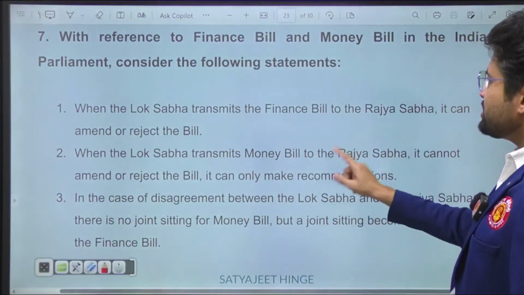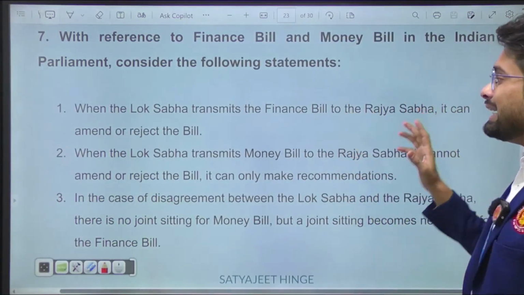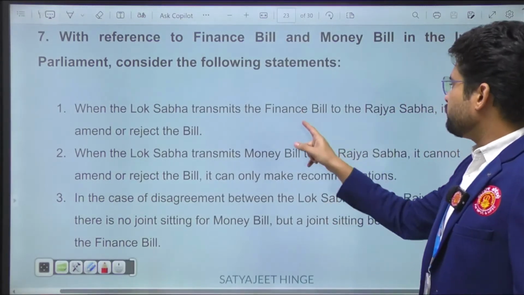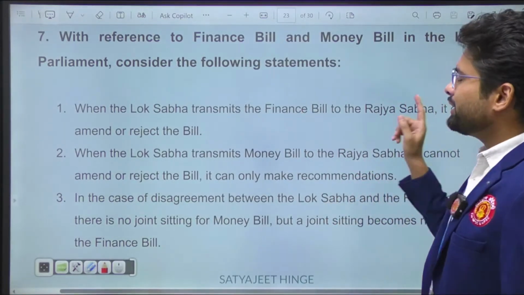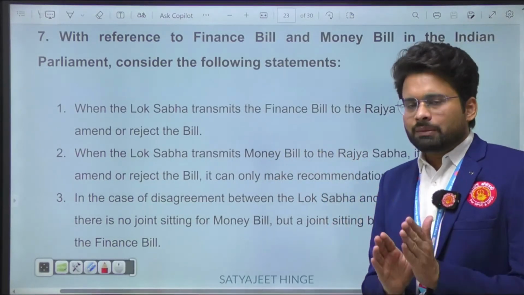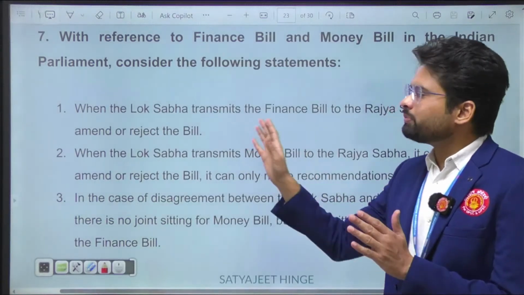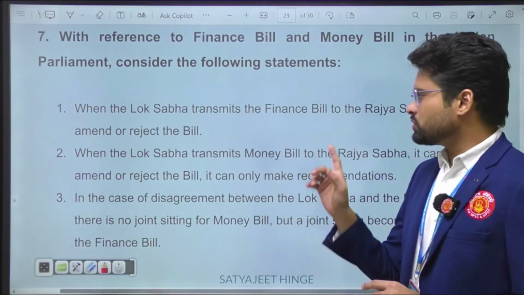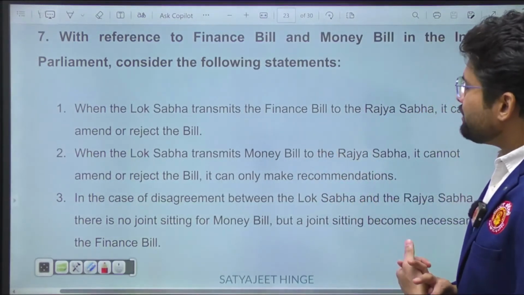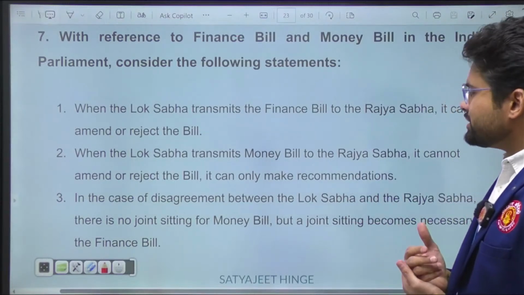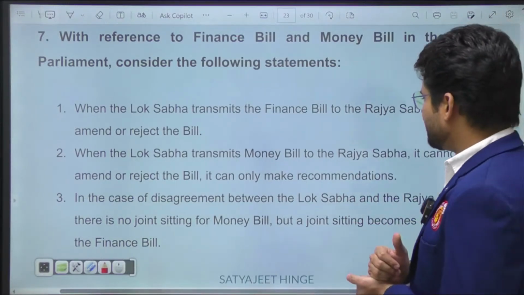When the Lok Sabha transmits the finance bill to Rajya Sabha, it can amend or reject the bill. Okay, the question is about the finance bill. Yes, Rajya Sabha can amend or reject the bill. Fine, because when the finance bill passes to Rajya Sabha after passing in Lok Sabha, it is treated just as an ordinary bill. So option 1 is correct. When Lok Sabha transmits a money bill to Rajya Sabha, it cannot amend or reject the bill. It can only suggest recommendations.